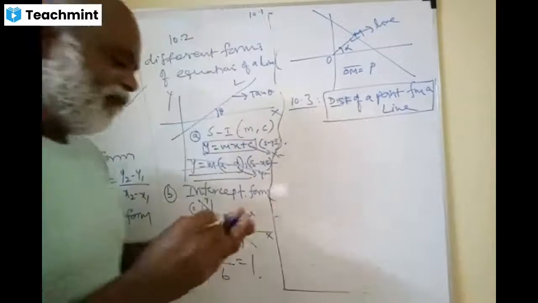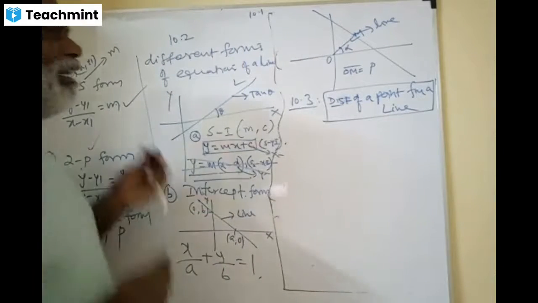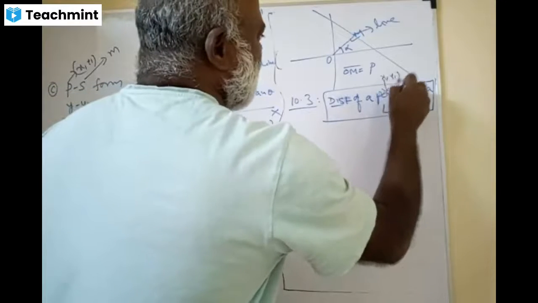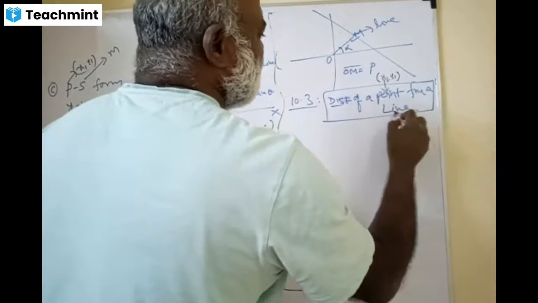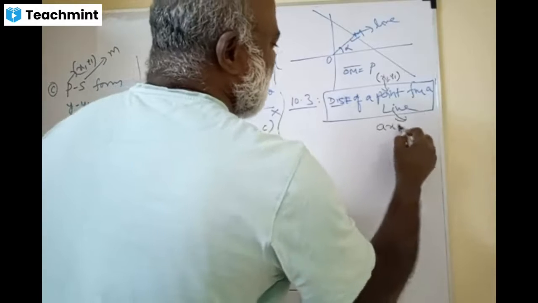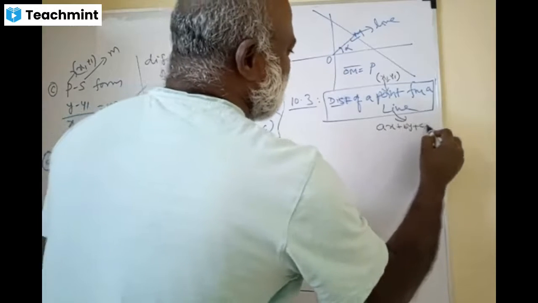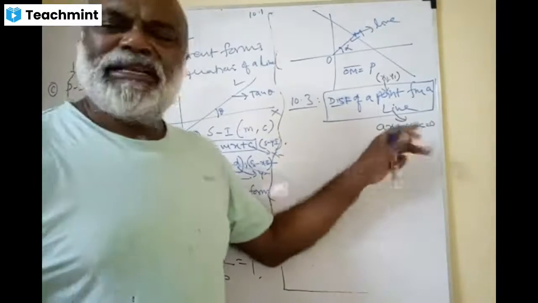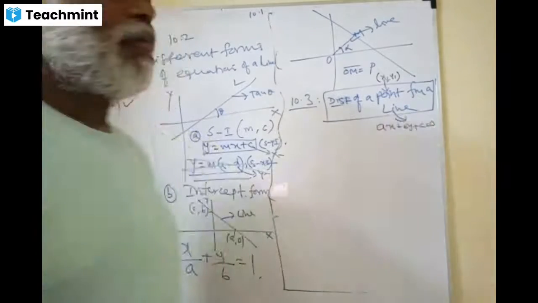Who will give the formula, please? Distance of a point. The point is (x1, y1). And what is the line here? Ax + By + C = 0. This is the line here. You can write big A. Nothing matters here, please.